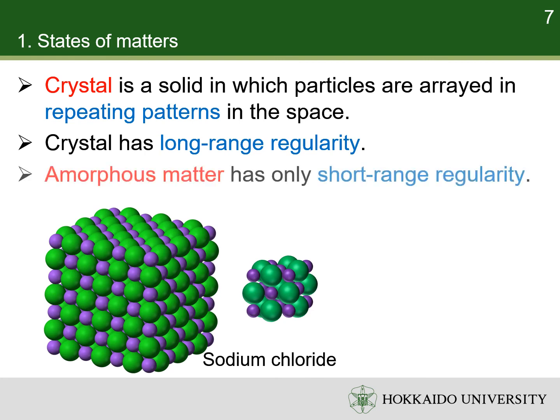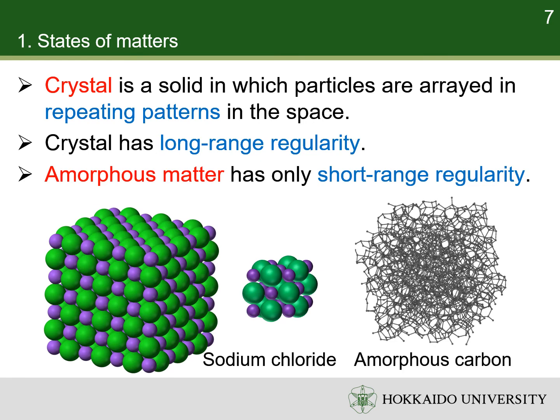In contrast, an amorphous matter only has short-range regularity. For example, in amorphous carbon, each carbon atom is either sp2 hybridized to bond 3 other carbon atoms like in graphite, or sp3 hybridized to bond 4 other carbon atoms like in diamond. It is a kind of regularity. However, the structures of each carbon atom are random. Neighboring carbon atoms can have different structures. So, the regularity is short.